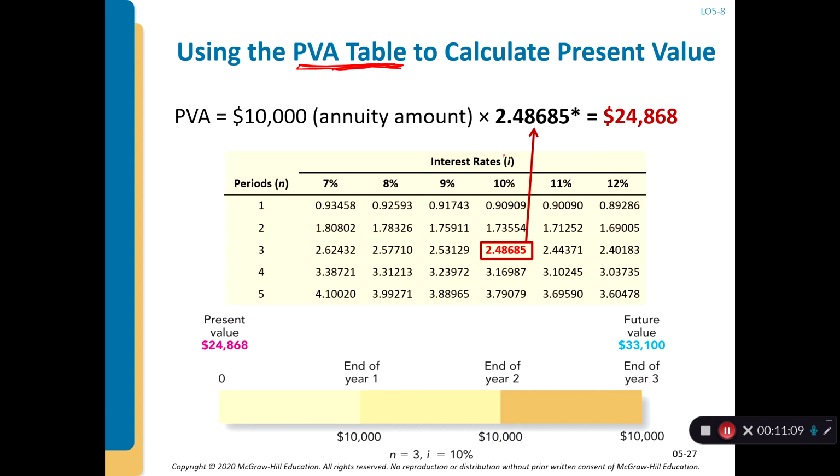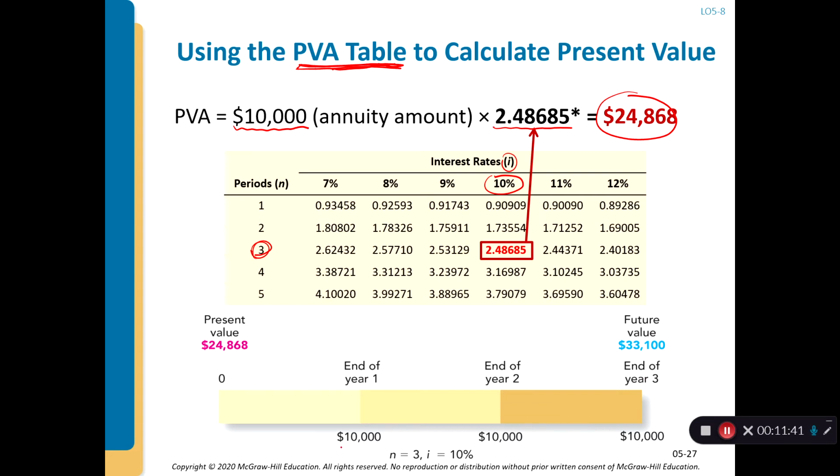It looks like this: you have the i number and the number of periods. If you discount at 10% for 3 periods, you can multiply the annuity of $10,000 by the annuity present value factor to calculate the present value of 3 equal $10,000 payments in the future. Now the relationship between the present value and future value of an annuity is very clear.